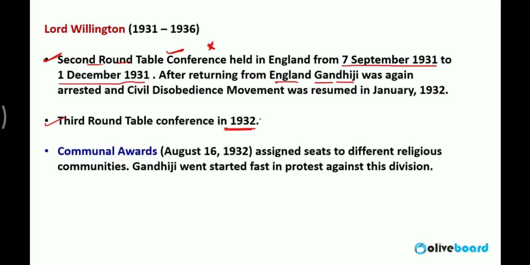The third round table conference was conducted in 1932. It was also a failure because the Indian National Congress was not part of it.